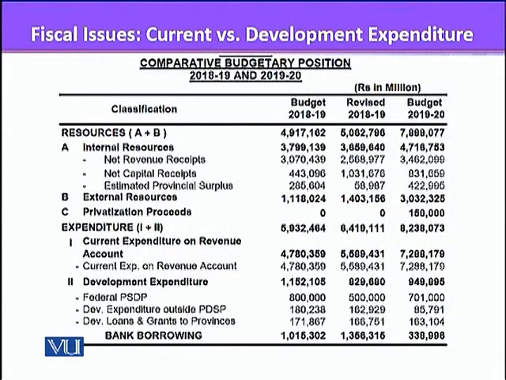But of course, if you look at the current budgetary position, the last rightmost column, the total expenditure is 8.2 trillion, of which 7.3 trillion is current expenditure. So 7.3 trillion is the current expenditure, while 1 trillion is the development expenditure. This is the division. You can understand that the government is working on development, but it doesn't have money. Most of the money is going to current expenditure.